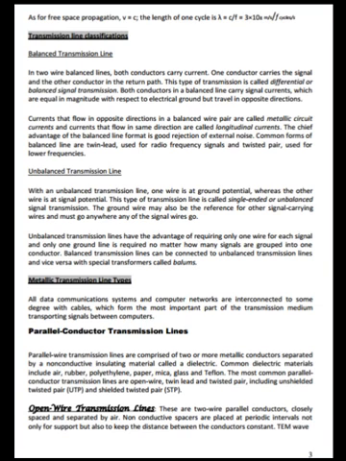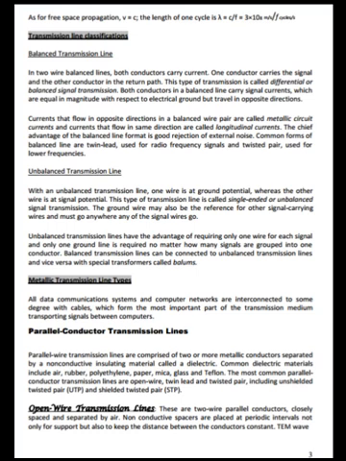Balanced transmission lines can be connected to unbalanced transmission lines and vice versa with special transformers called baluns. Now let us see metallic transmission line types. All data communications systems and computer networks are interconnected to some degree with cables, which form the most important part of the transmission medium transporting signals between computers.